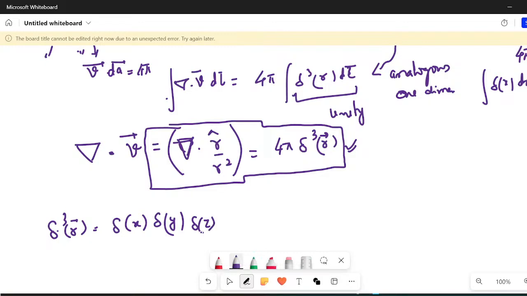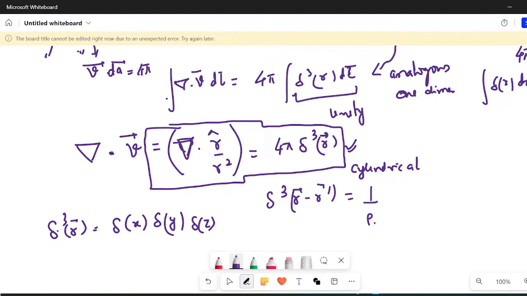If you want to write the same in other coordinate systems, let us say I want to write Dirac cube of r vector minus r vector dash in cylindrical coordinates, only one caution that I am going to give you: just divide it by the scale.